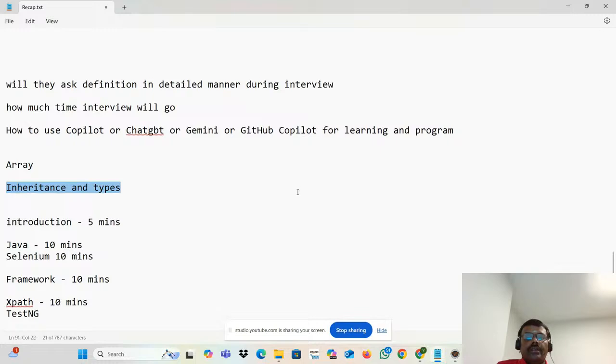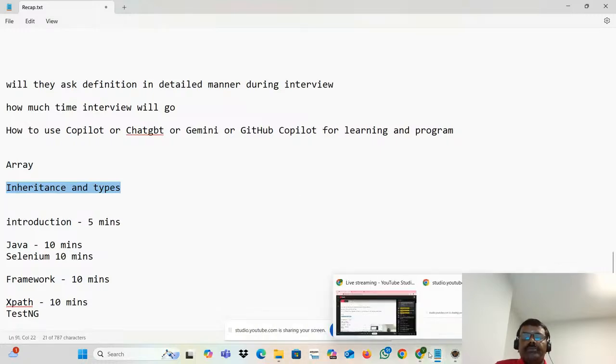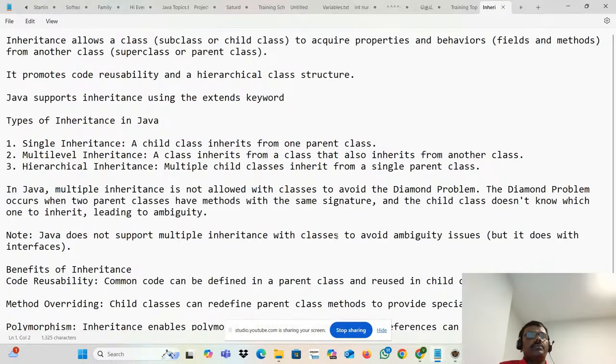inheritance. Okay, what do you mean by inheritance? In books, people will always say inheritance is for code reusability. What do we mean by code reusability? Think about that. In real time, you are not the only one working on the project. There will be multiple people writing code. You are writing some set of code, and your colleagues are writing some set of codes too.